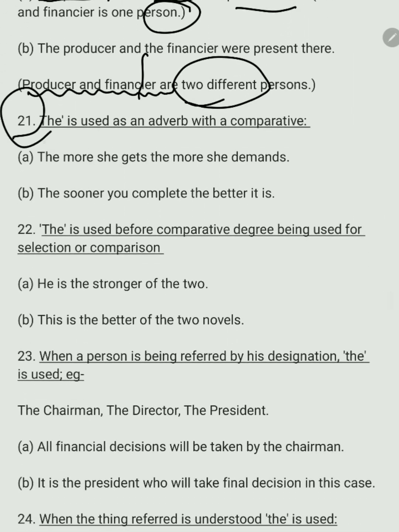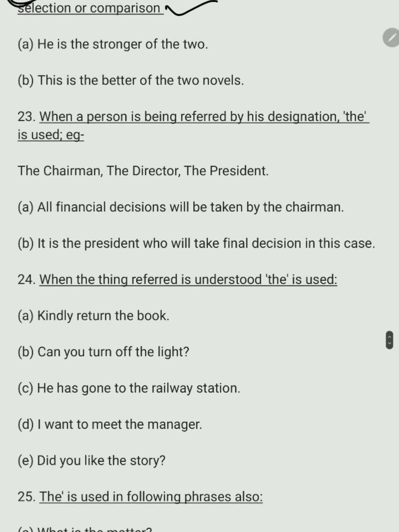Next rule, the is used as an adverb with a comparative, like the more she gets, the more she demands. The sooner you complete, the better it is. The next rule, the is used before a comparative degree being used for selection or comparison. Like, he is the stronger of the two. This is the better of the two novels.